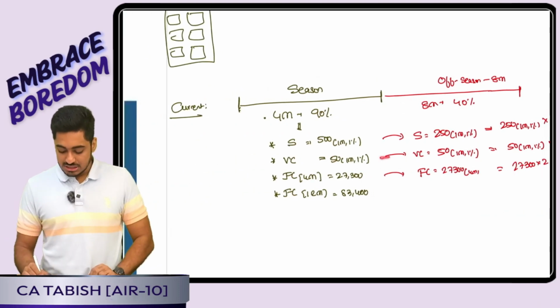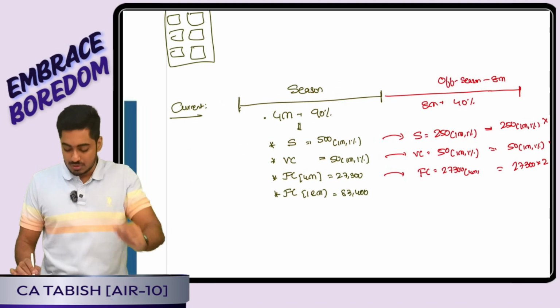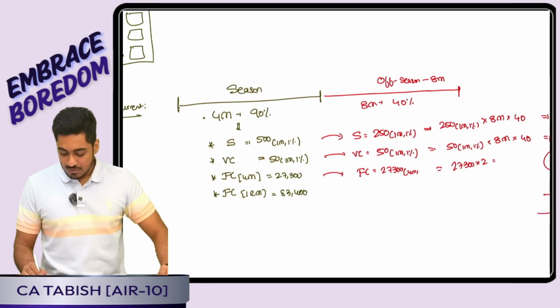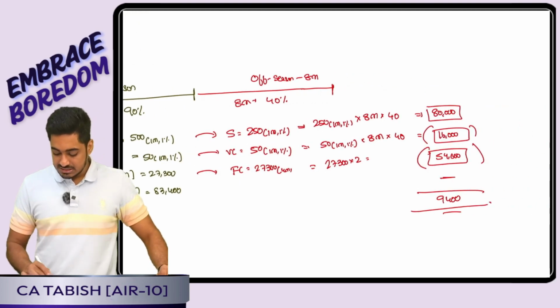Yes, variable cost is going to be the same. Just because I have given a discount does not mean that my variable cost will also reduce. So it is going to be 50 for 1 month at 1%, into 8 months into 40. I will arrive at the additional variable cost.